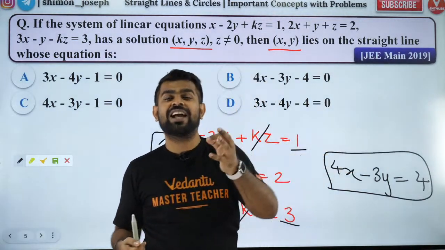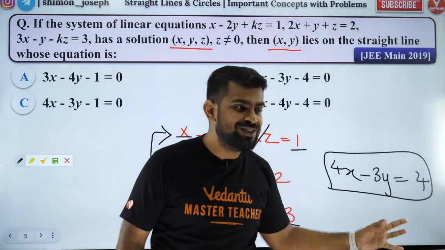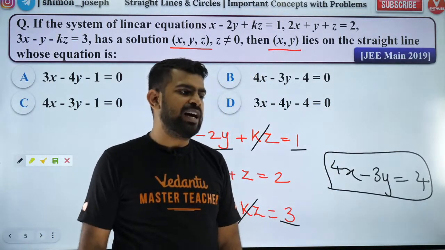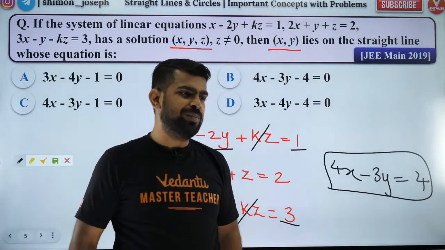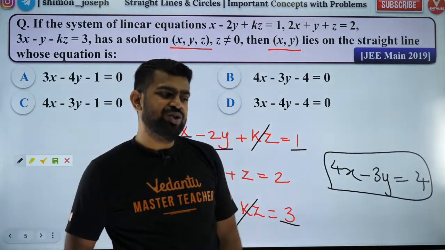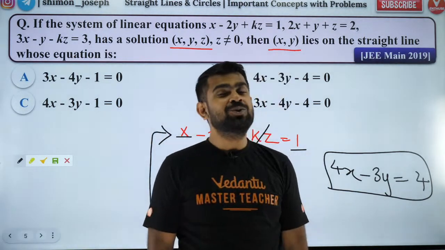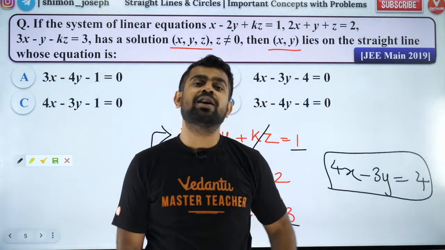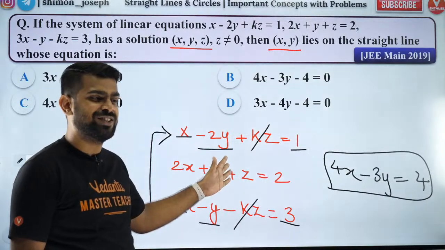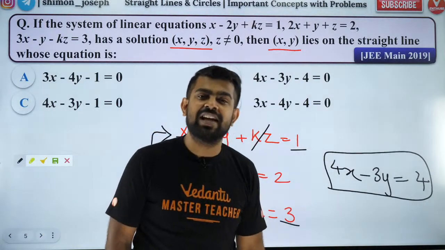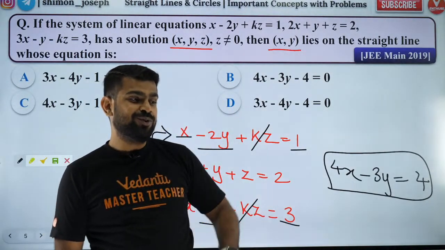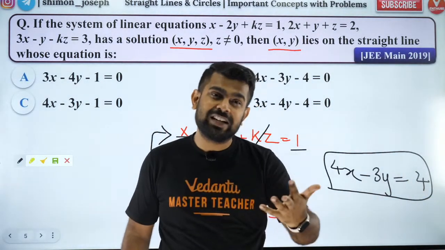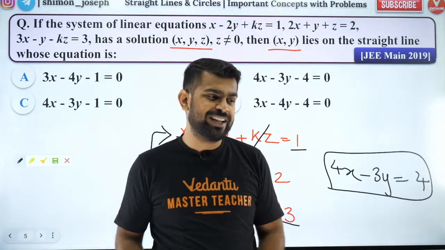It is a JEE Mains 2019 question. If you did this, you get 4 marks. Very good, Lucas. Very good, Abhishek. Brilliant. Adarsh, you can do it by Cramer's rule, but you will be unnecessarily making it long. You will take 5 minutes to solve the same question, whereas I solved it in less than 30 seconds. If you use Cramer's rule, yes, you will get the right answer, but imagine the amount of time you will be spending.